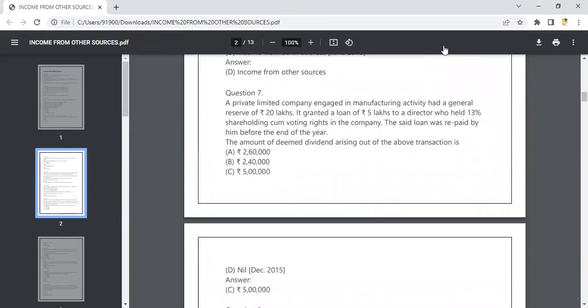A private limited company engaged in manufacturing activity had received 20 lakh, and they have given a loan of 5 lakh to a director who had 30% shareholding cum voting right in the company. The loan was repaid by him before the end of the year. What is the amount of deemed dividend arising from the above transaction?